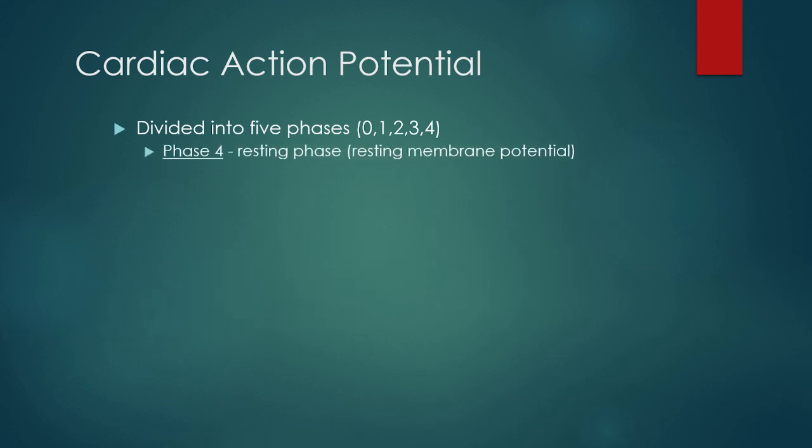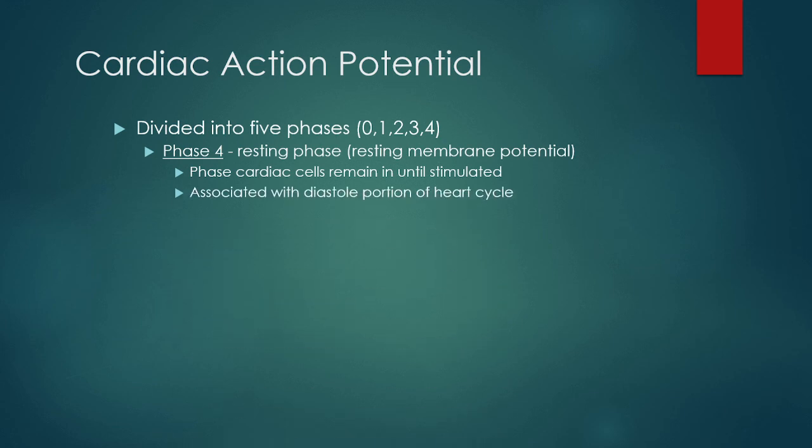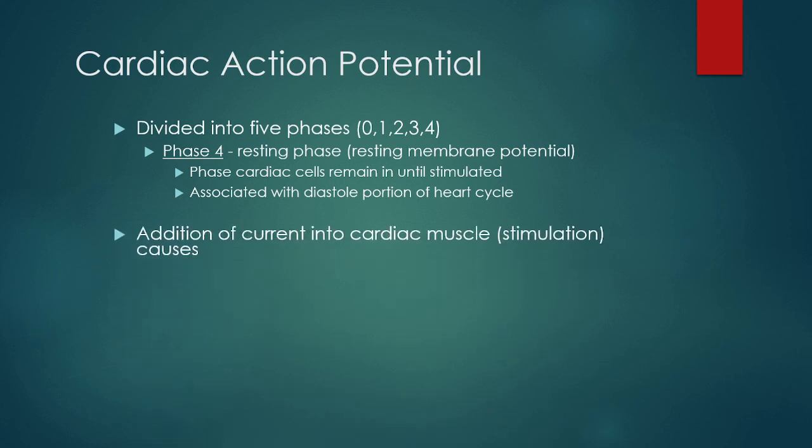Phase 4 is the resting phase, the baseline phase, the resting membrane potential. Here the cardiac cells remain unless there is any further stimulation. This usually corresponds to the diastole portion of the heart. As soon as it's stimulated, you get phase 0, which is the phase of initial fast sodium channels and rapid depolarization.